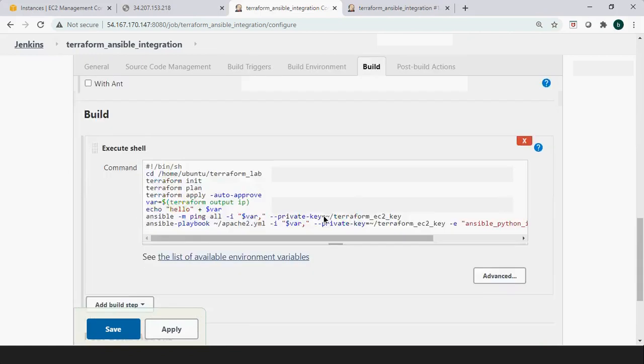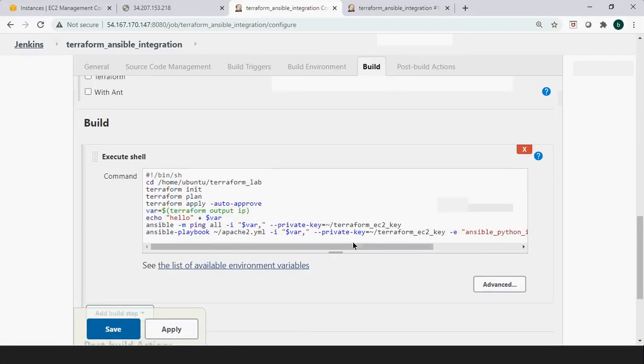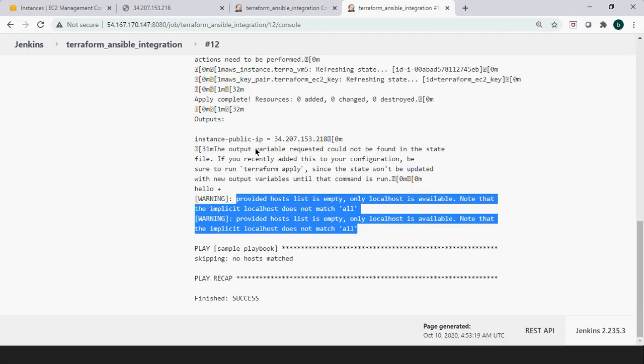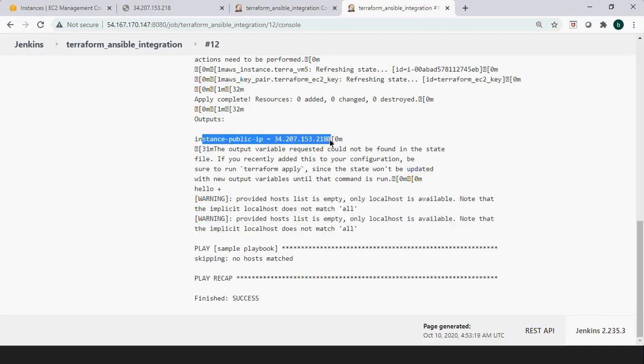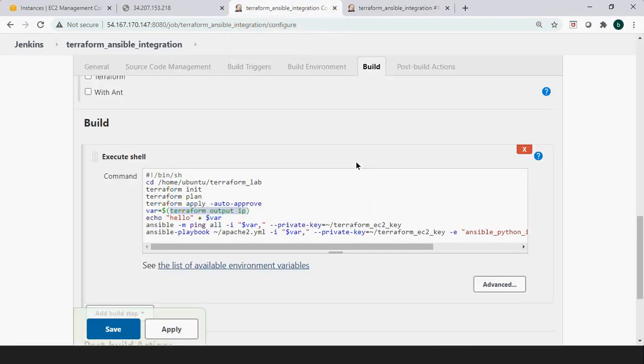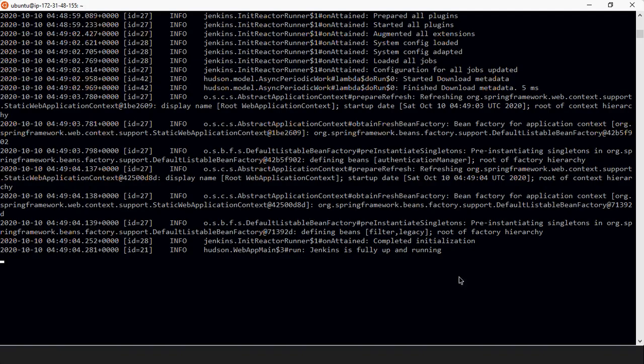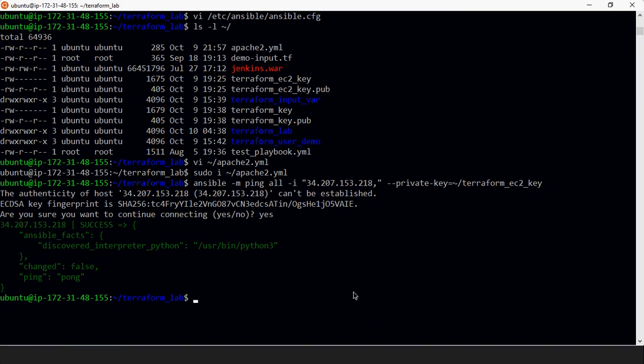Yeah, IP. Okay, let's see if this works.